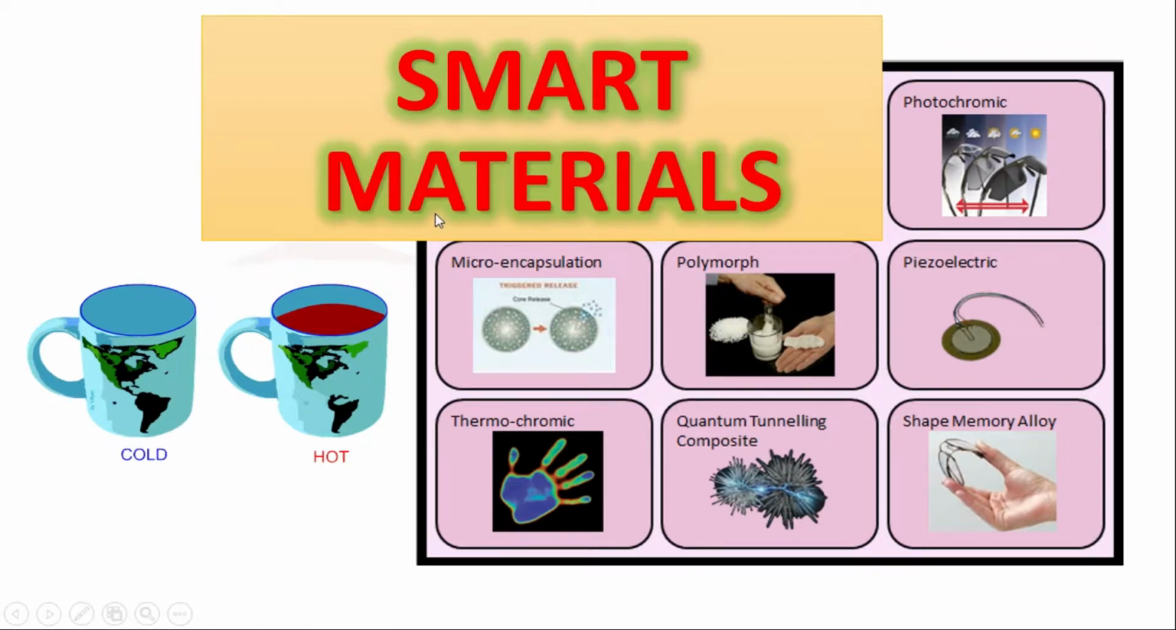Smart materials are nothing but materials that react when we give some load or some variation, and when this is removed and comes back to normal, they return to their original position. As you can see: photochromic, thermochromic, piezoelectric, polymorph, etc., including the shape memory alloys. These all come under the category of smart materials. So be aware of nanomaterials as well as smart materials.